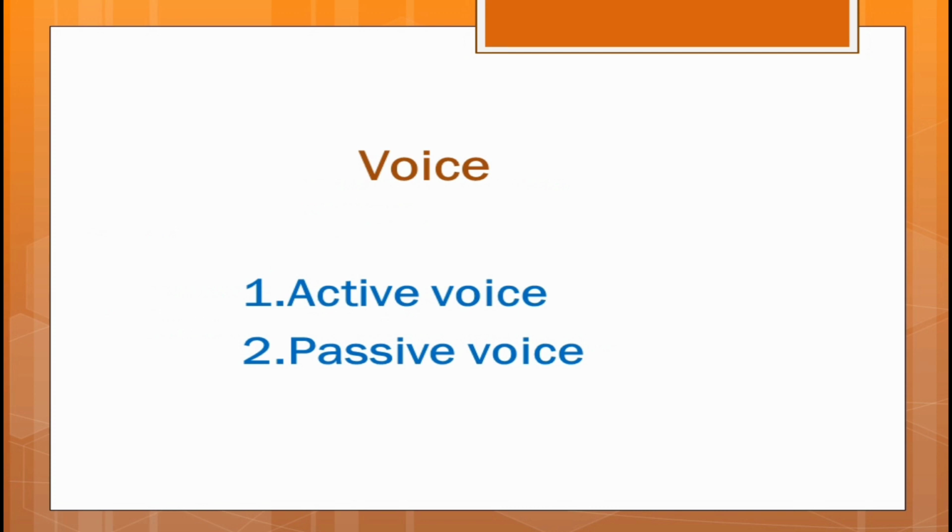Now, number 2, passive voice. What do you mean by passive voice? Well, the sentence in which the subject does not do the work by himself actively, rather the object's work is done by the subject, in that sentence the verb has passive voice. And remember, for passive voice, the subject of active voice will be the object and the object will be the subject. So the object plus V3 (verb past participle) plus by plus subject.